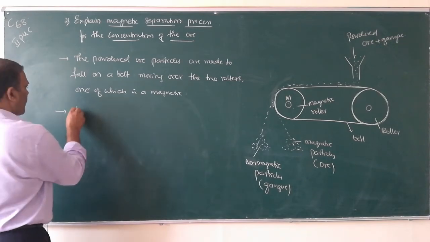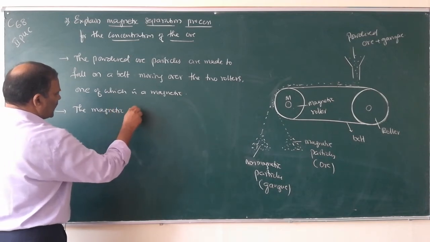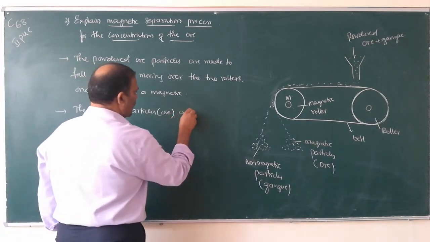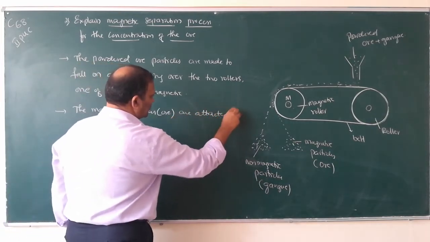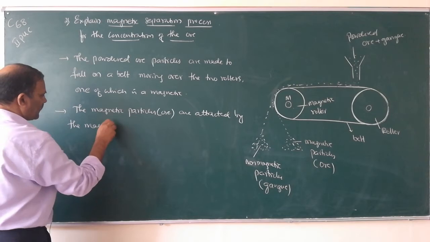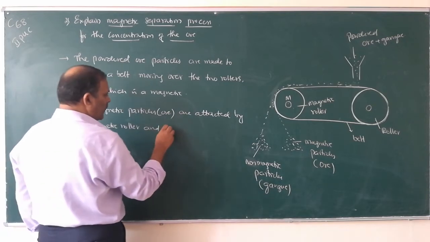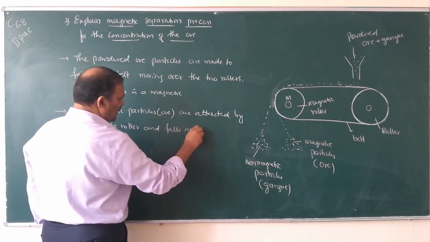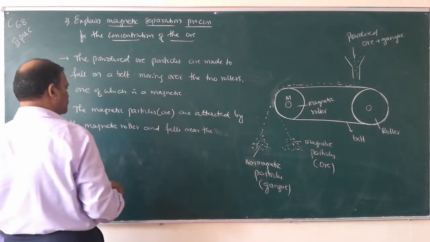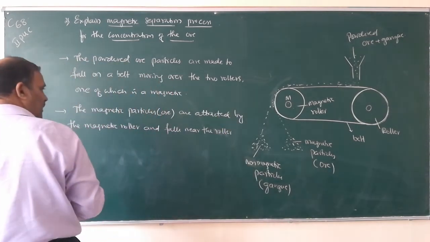And point number 2, the magnetic particles, for example ore, are attracted by the magnetic roller and fall near the roller.